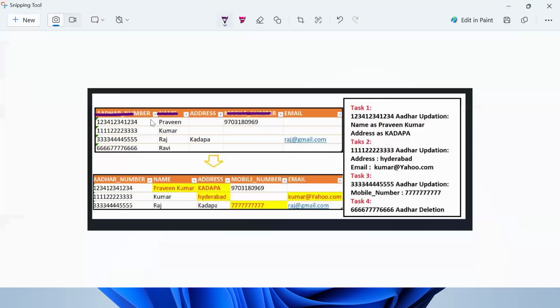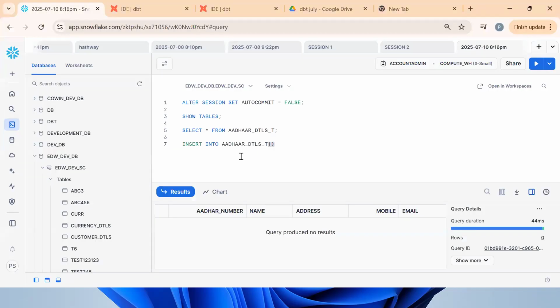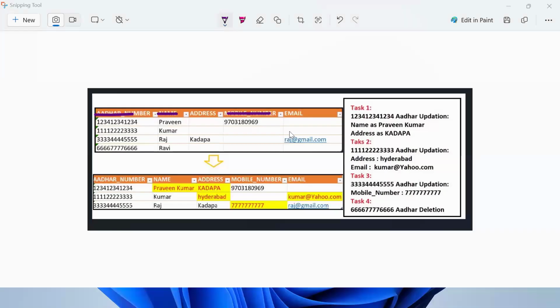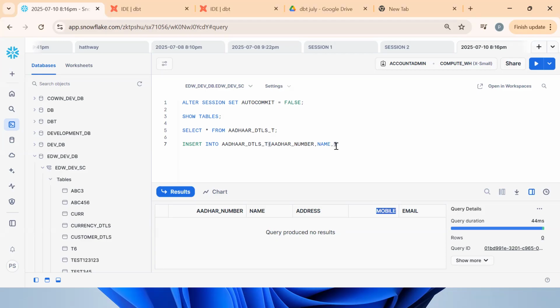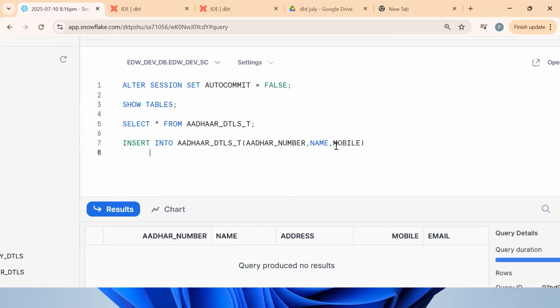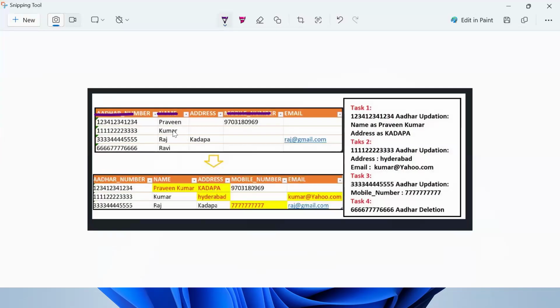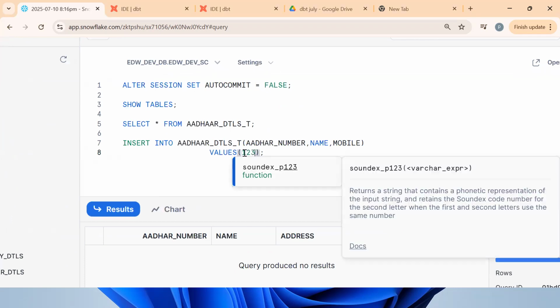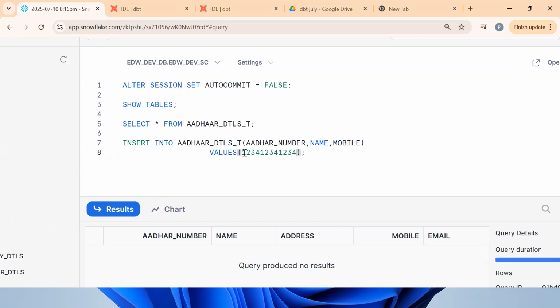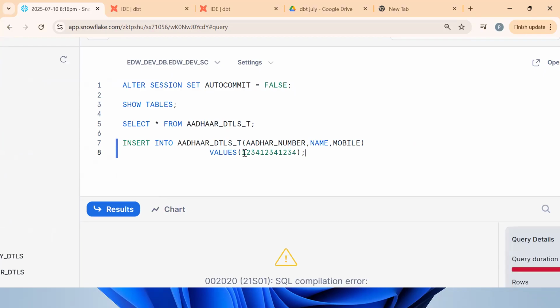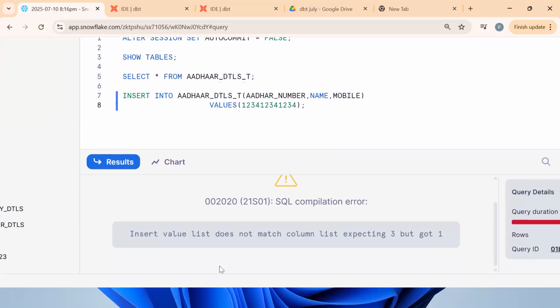Now what do they want? They want Aadhaar number, name, and mobile number. So compulsorily, how many values should you give? You should give 3 values. Try to populate the same data. This will take time, but you need to work on it. See, 1, 2, 3, 4. Tell me, will it work? Anyone? No, because we must give three values.